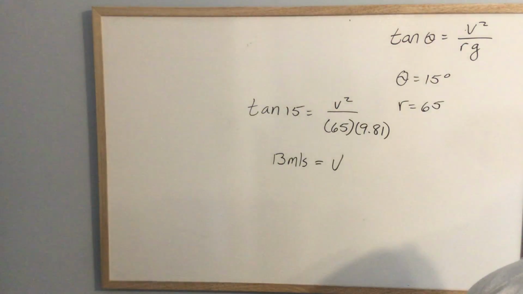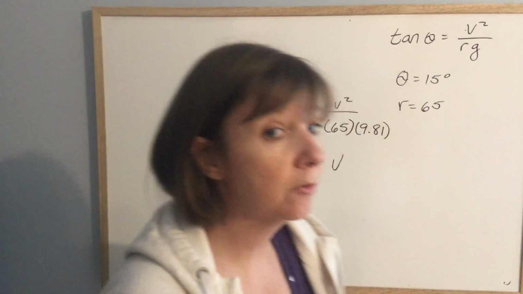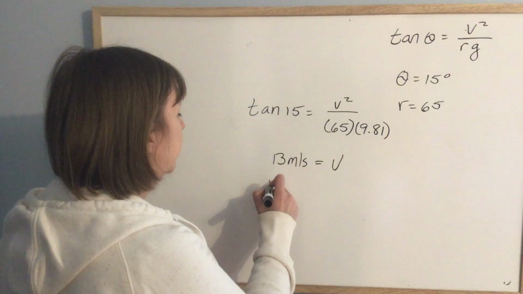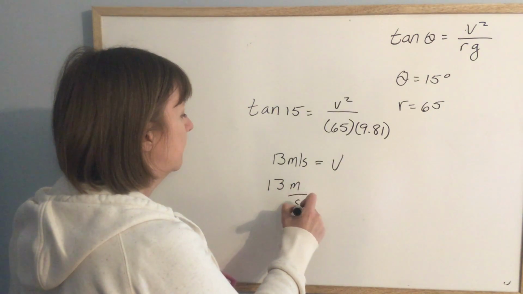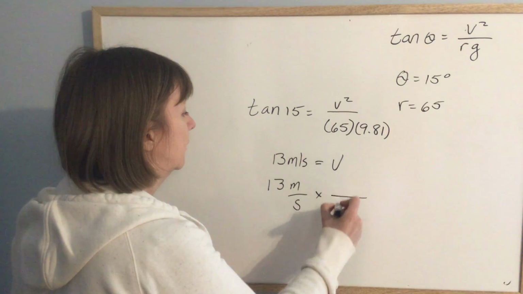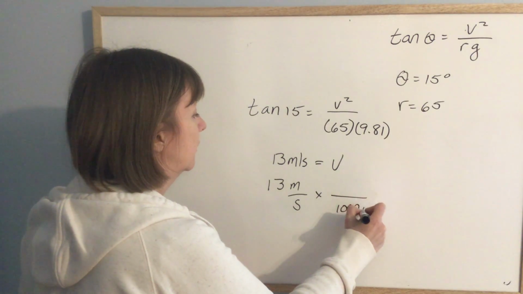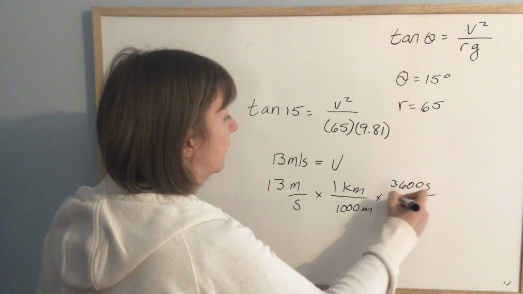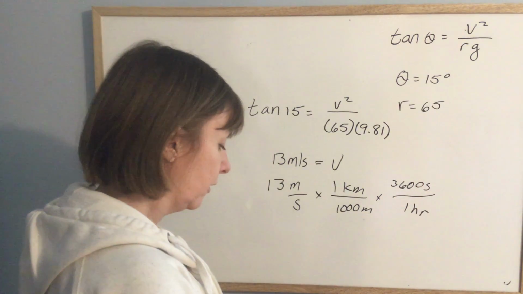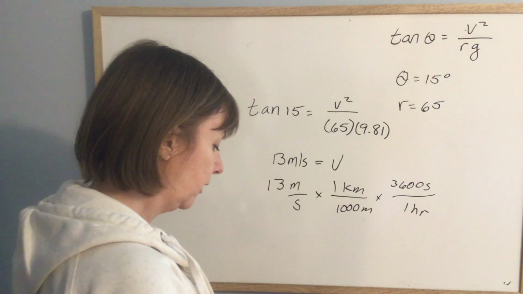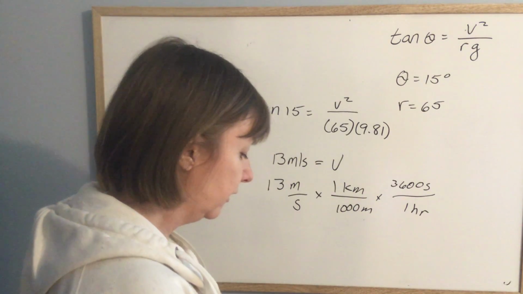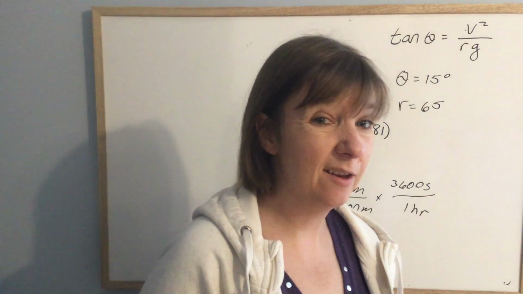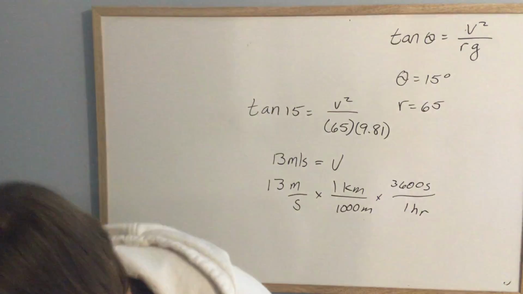Now, if you were interested in knowing how fast that is in kilometers per hour, because we kind of think better that way, 13 meters per second, there are 1,000 meters in 1 kilometer, and there are 3,600 seconds in 1 hour. So 13 times 3,600 divided by 1,000, it's actually 46.8, so about 47 kilometers per hour.